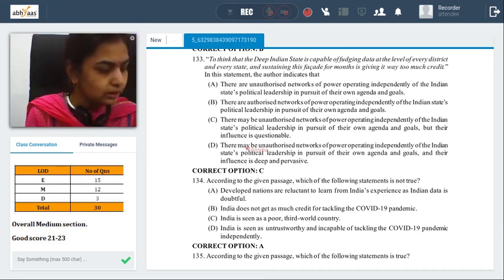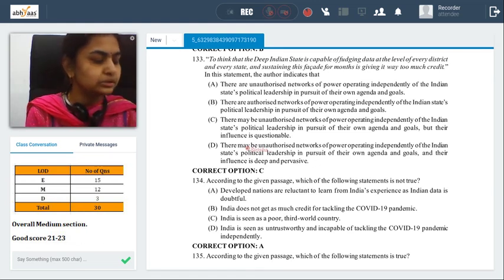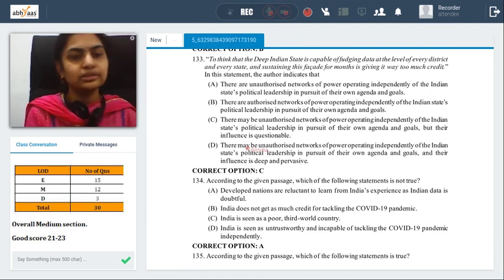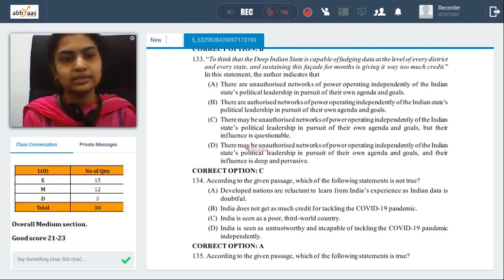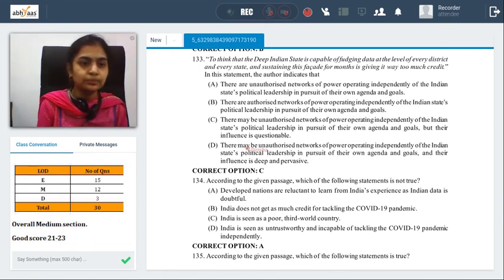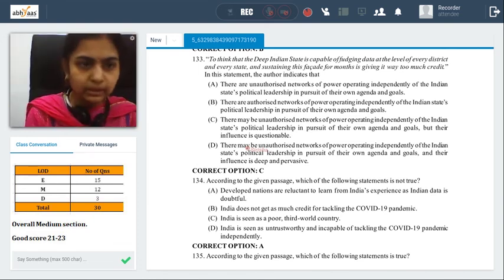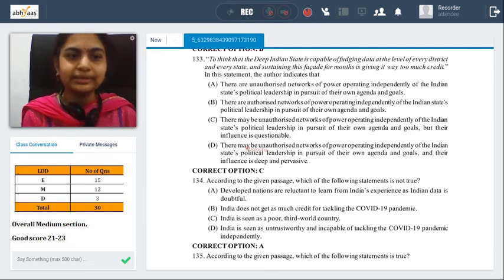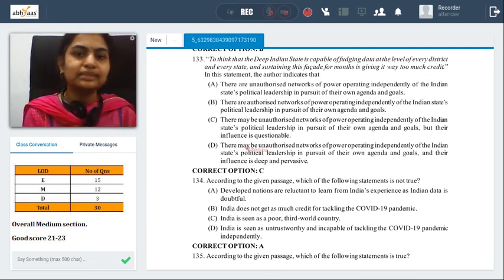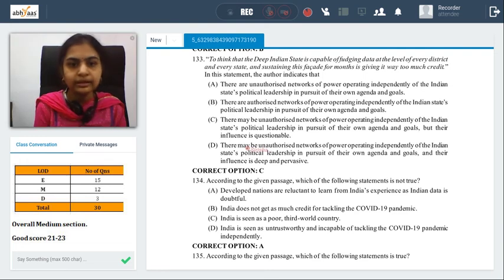Now coming to the A part of it: instead of learning from India's experience, the first instinct is to doubt Indian data, right? That is the line that we have. And we also said, if they achieve it, it is celebrated, but in India's case, it is doubted. So that is a point that we have. So going by that point, taking A as not true is difficult, right? But yeah, A is the answer that we got. A is the only option that we are left with in this particular scenario here.